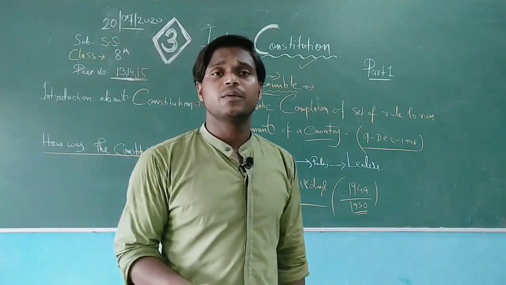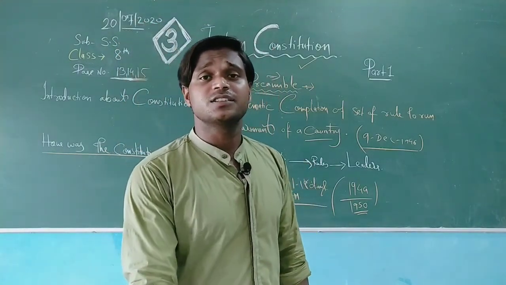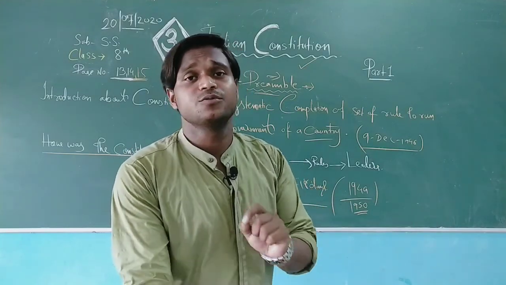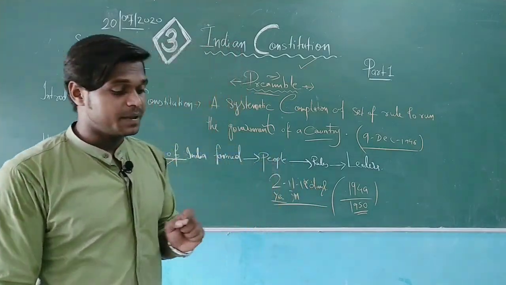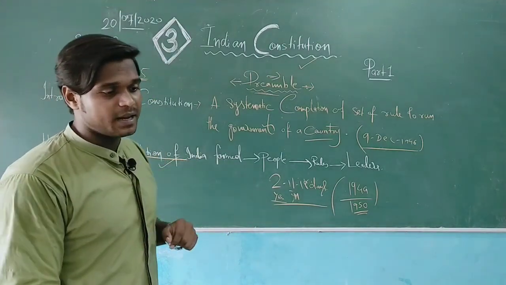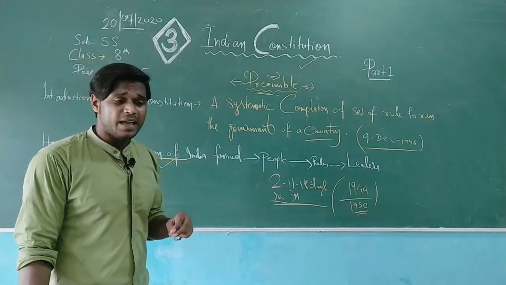So there were female members also, not only male members, like Sarojini Naidu, and Vijayalakshmi Pandit was also there, and Dr. Rajendra Prasad was elected as the president of the Constitutional Assembly. You can see on the page, that is page number 14. You can go to page number 14. So my dear students, Dr. Rajendra Prasad was elected as the president of the Constitutional Assembly as well.